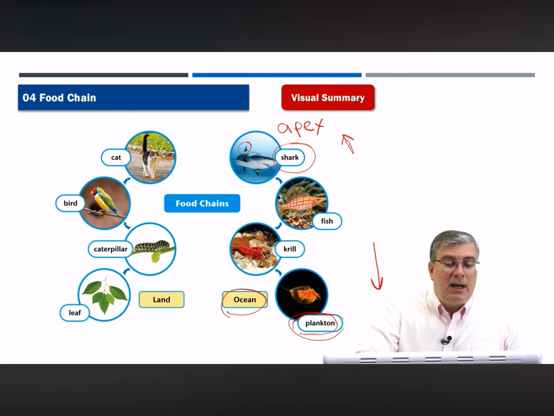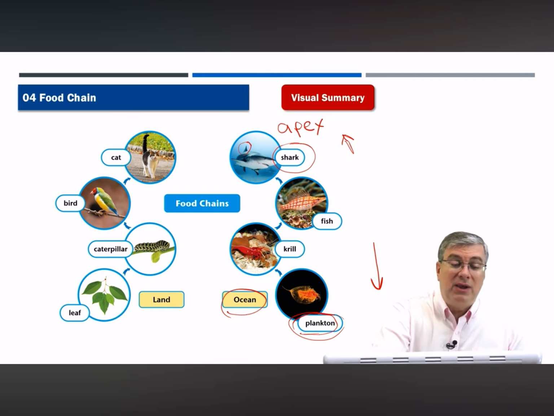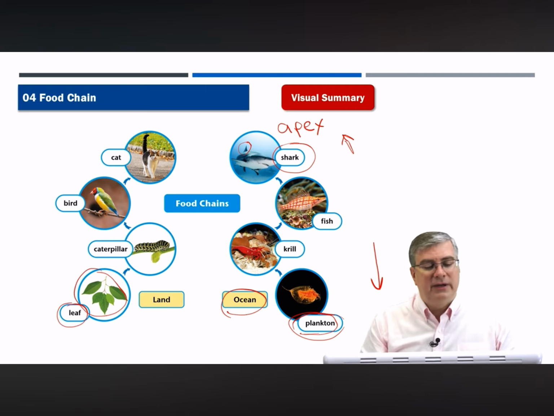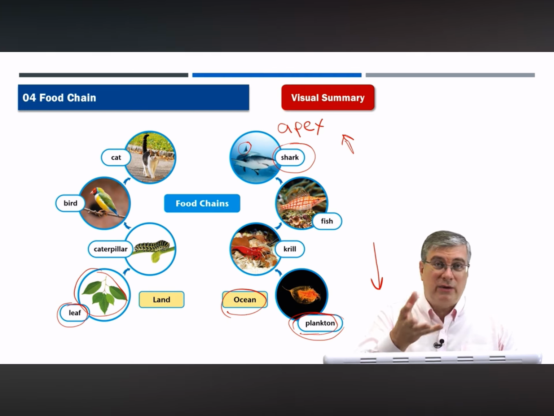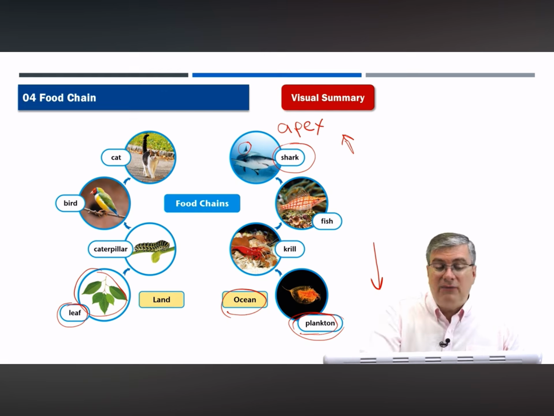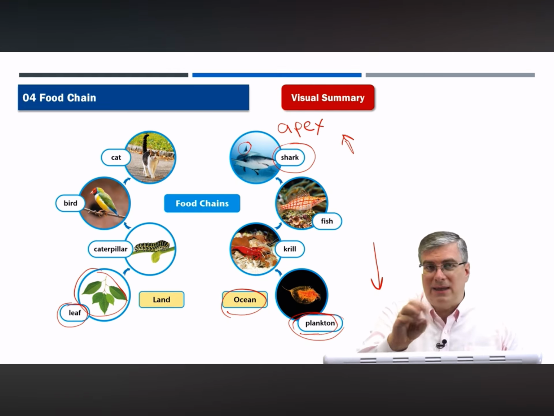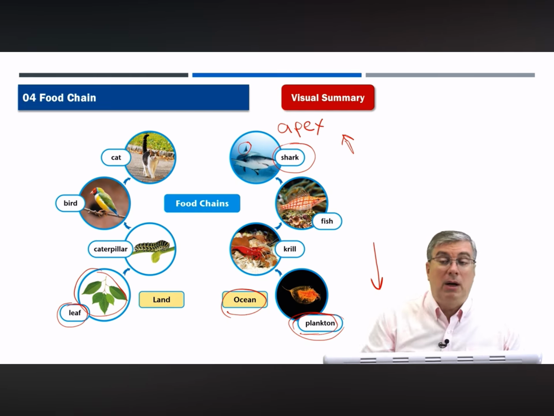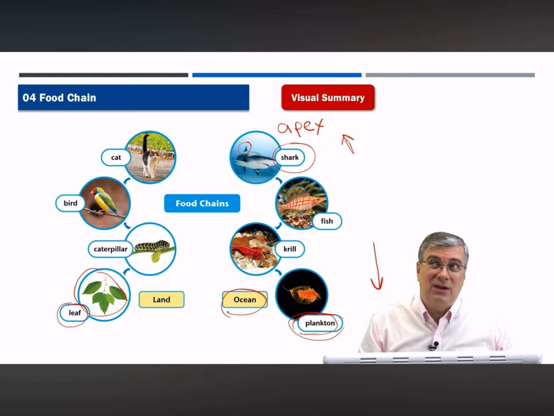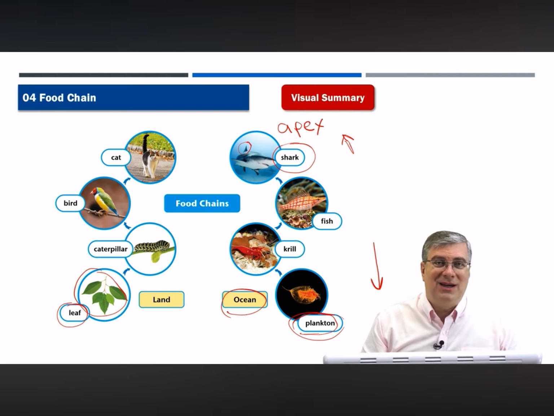On land, the food chain is we have plants, right? Plants or leaves, a leaf from a plant or grass, that's at the bottom of the food chain. Plants are usually at the bottom of the food chain. What eats the leaf? Well, the caterpillar will come along and eat the leaf. And then a bird will come along. Oh, there's a caterpillar. It will eat the caterpillar. And then a cat. The cat sees the bird. If the cat is lucky, it will catch the bird.